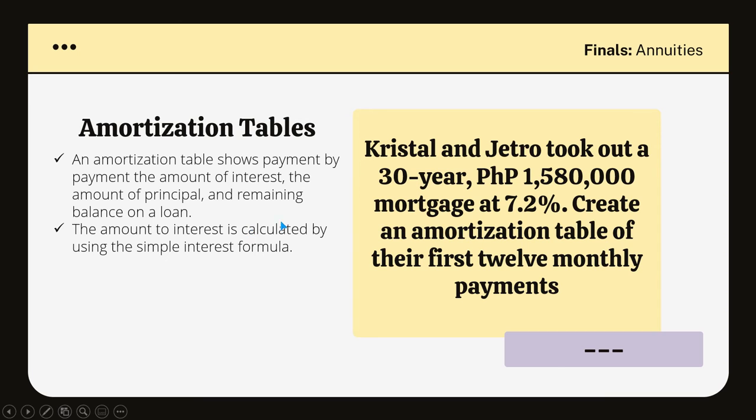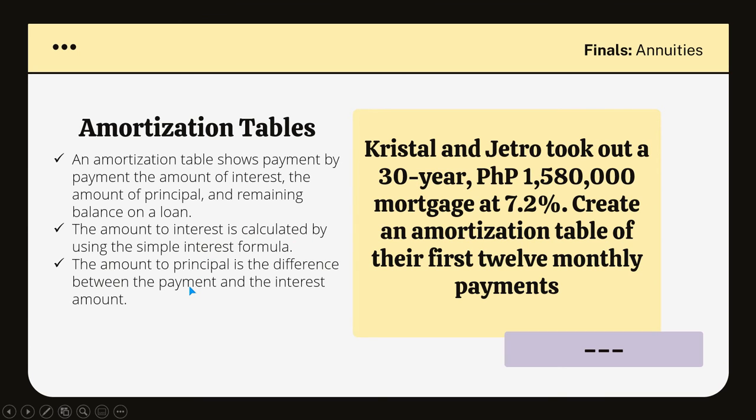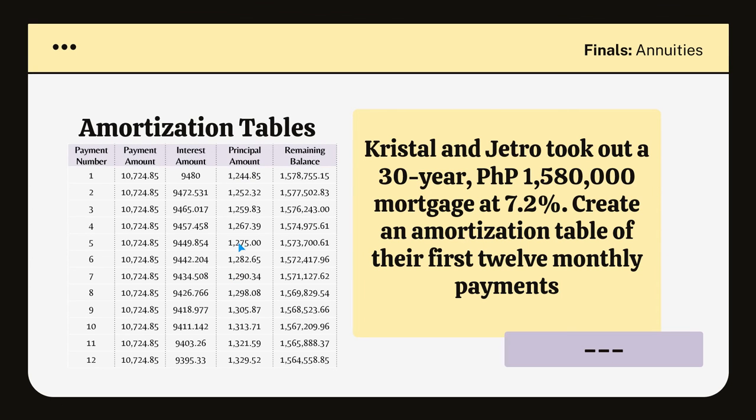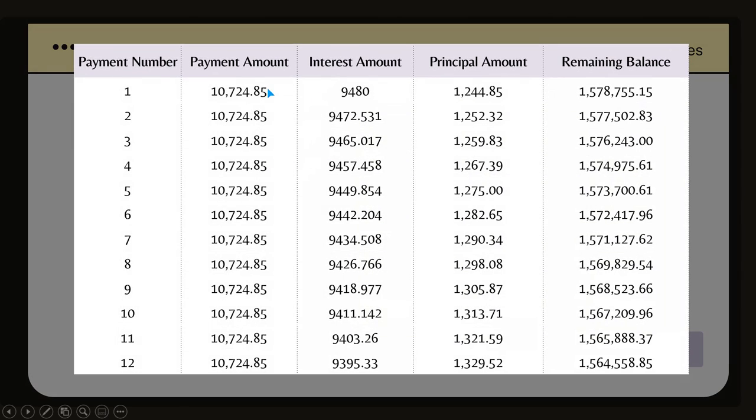So the amount of interest is calculated using the simple interest formula. The amount to principal is the difference between the payment and the interest amount, and the remaining balance is the previous period's balance less the amount paid to the principal. For us to be a little bit more enlightened for that, let's zoom this in. Okay?